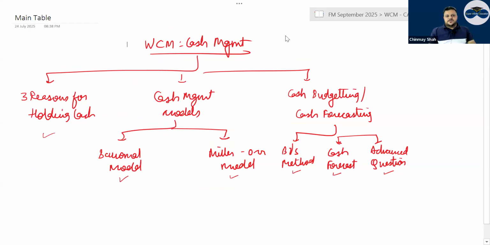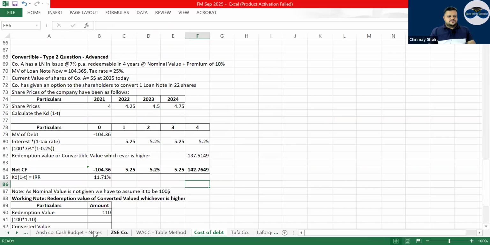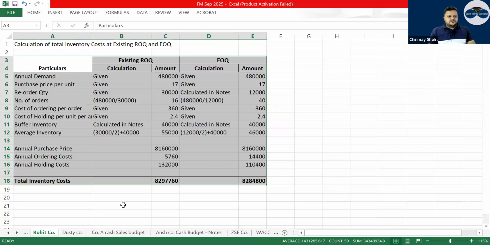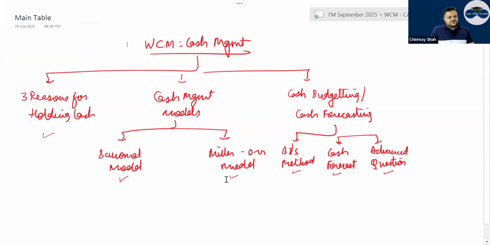Now, what question to do in cash? I think most of the questions are covered. Cash budget is done, Umais company I told you, more than enough. There are very few questions in cash. So with this I think NPV and working capital management are done. Now what remains is theory. Tomorrow I'll take some theory and the day after tomorrow I'll take some theory. So you don't have to worry about theory.